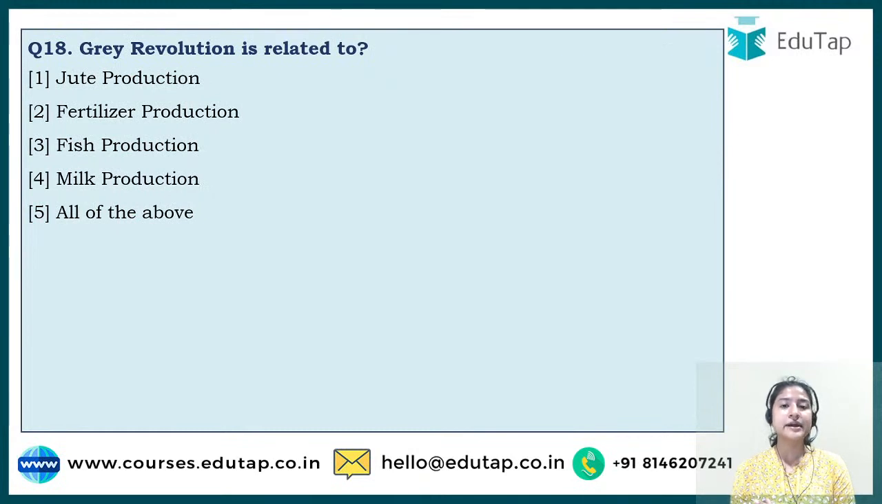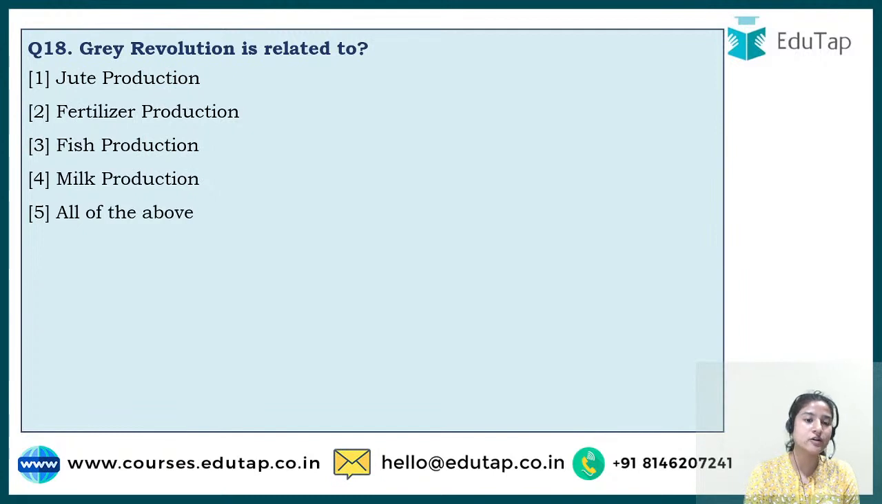Now, next, question 18. It says, gray revolution is related to. This particular question was first observed in NABARD 2020. So it was the first time a question from a particular revolution was asked. In the question it was not gray revolution, but for better understanding I have incorporated one of the revolutions, so you have an idea. In the previous year's question it was asked about blue revolution.